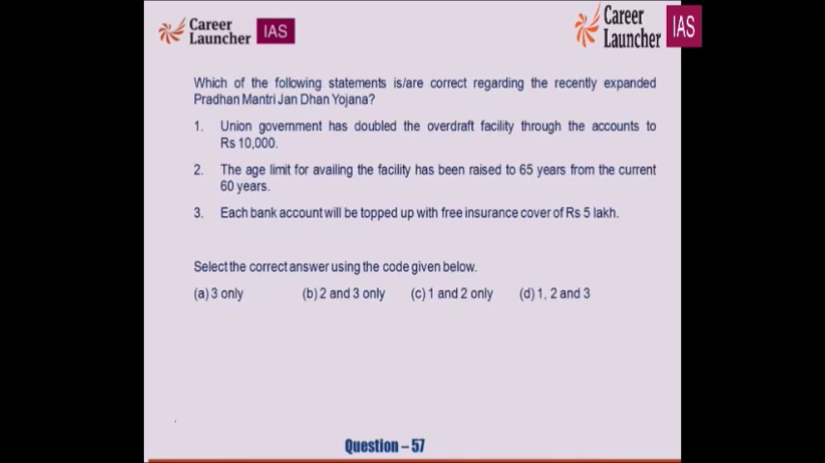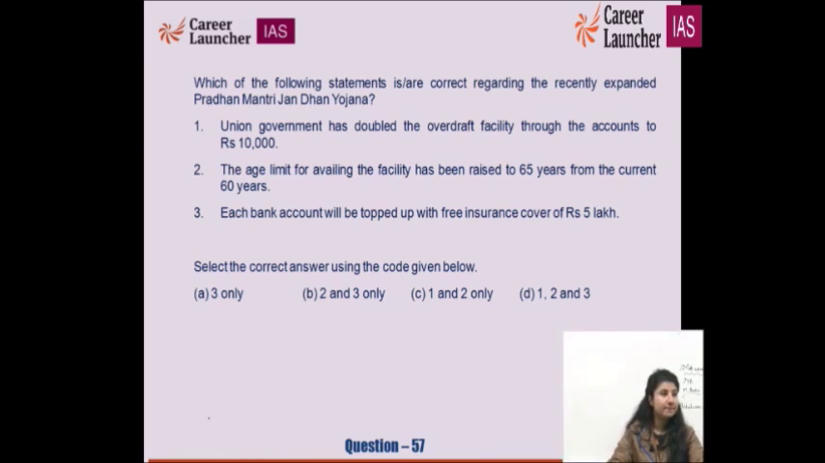Okay, so which of the following statements is correct regarding the recently expanded Pradhan Mantri Jan Dhan Yojana? The union government has doubled the overdraft facility, and also the age limit for availing the facility has been raised to 65 years from the current 60 years, and each bank account will be topped up with free insurance cover of rupees 5 lakh. It's not rupees 5 lakh, it is simply rupees 2 lakh. So the correct option for this is C for cat, 2 and 3.